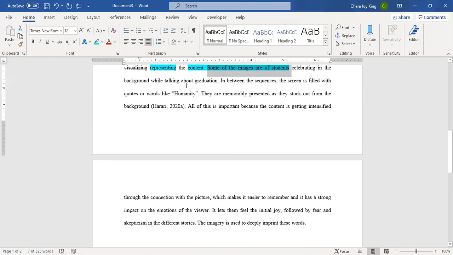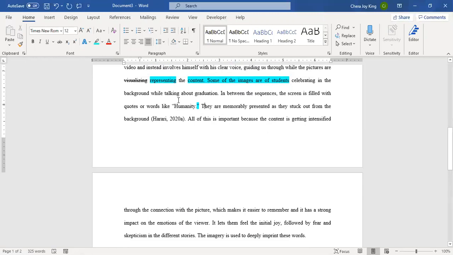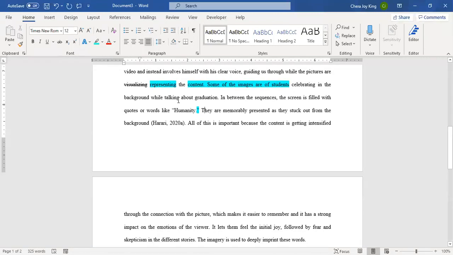In between the sequences, the screen is filled with words like humanity. This one is definitely a grammar issue. This is something that I see a lot, but hopefully you know that all of the punctuation goes inside the quotes. So the period should actually be right there and not right there. Oops, did I erase a T? There we go. Okay, so some of the images are of students celebrating in the background while talking about graduation.